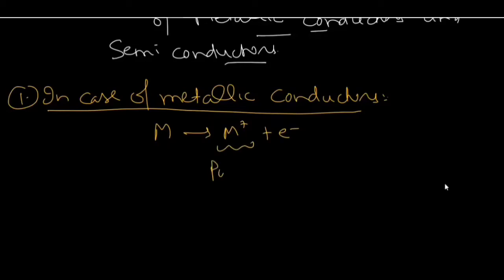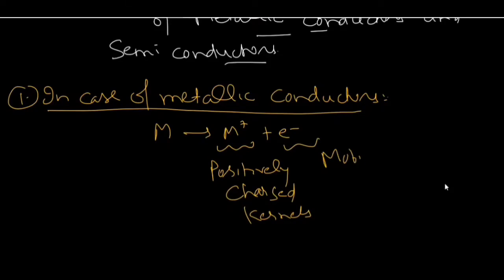These M positive ions are called positively charged kernels, and these electrons are called mobile electrons. So if I reverse this relation, then M positive ion and electrons, they will combine and they will form metal atoms. It means these positively charged kernels and mobile electrons, these are the constituent particles of any metal or any metallic solid.